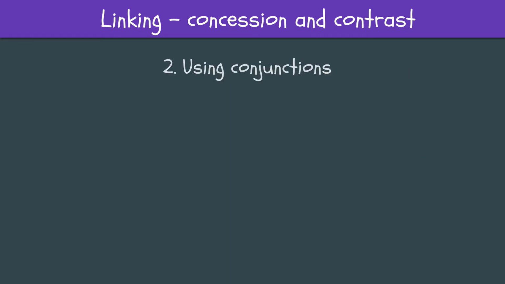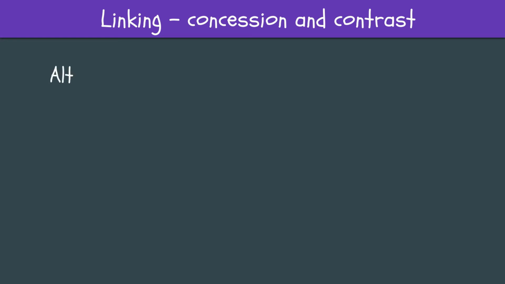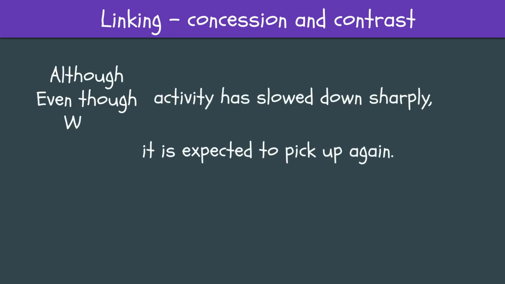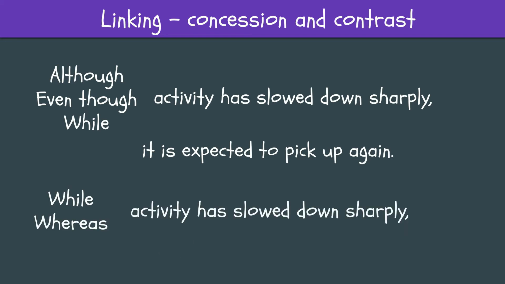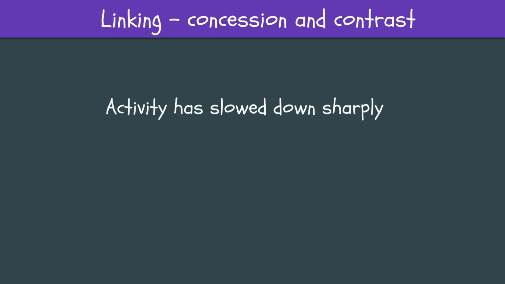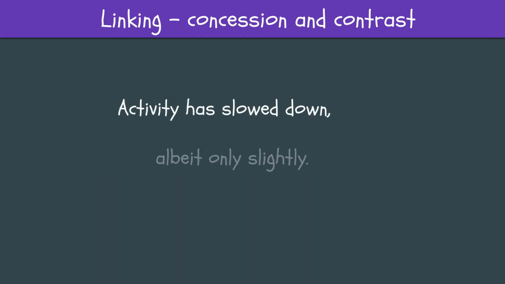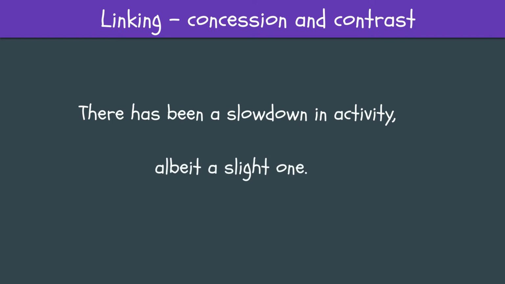Another option is to use a conjunction like but, although, even though, while or whilst, whereas or yet. Whereas, and to a lesser extent while or whilst, is preferentially used to contrast two different things or cases. Yet can be used when the subordinate clause closes the sentence. Albeit is followed by an adverb, an adjective, or a noun phrase. That means not by a clause.